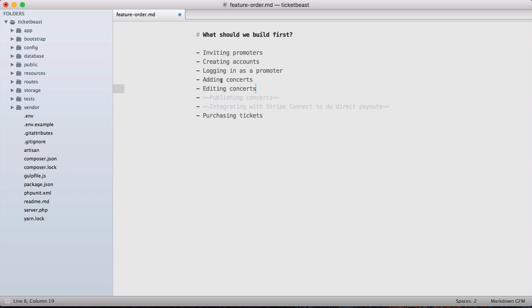What about editing concerts and adding concerts? Well, we're imagining a situation here where a promoter can log in, click some button to add a concert, get a form, fill out all the information about that concert and save it, and then be able to navigate back to it at some point to make changes and save those changes. Is there any other way that we could get concerts into the system without actually giving promoters access? Well, one way that we could do that is to just have the promoter send us an email. They can send an email to me as the developer on the system that just says, hey, Adam, I have a concert coming up on December 1st. This band and this band are playing.